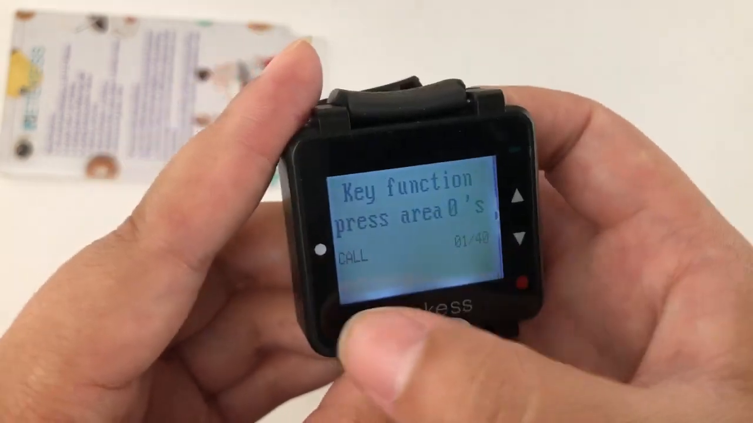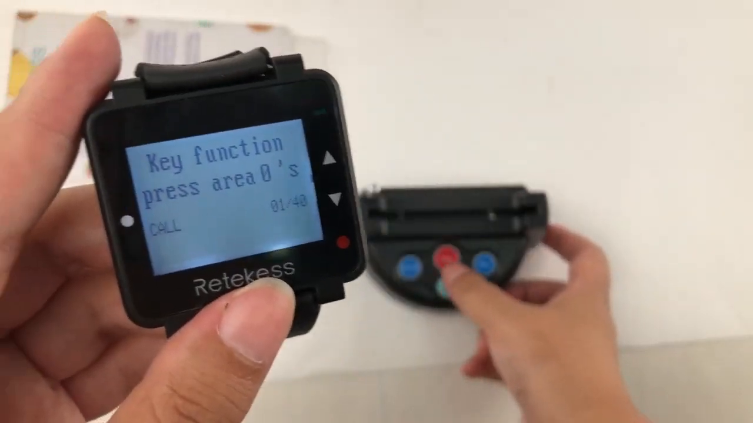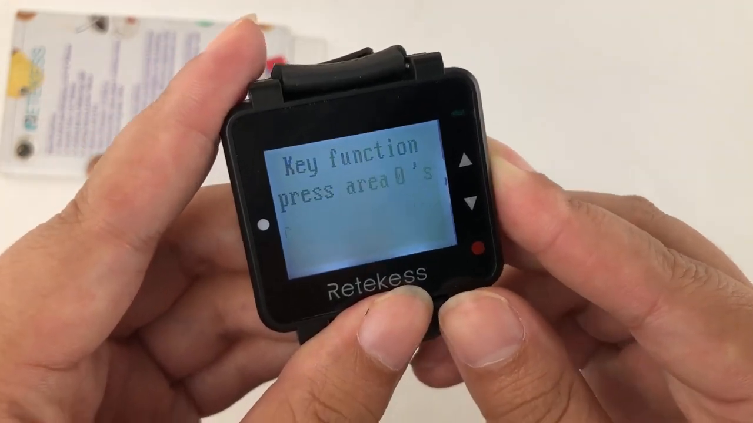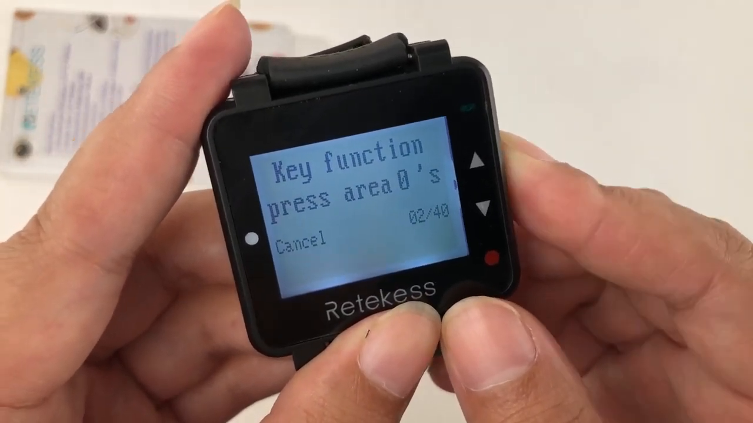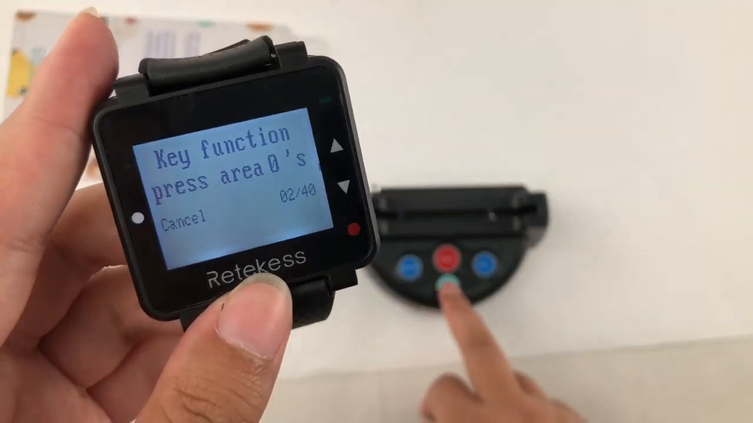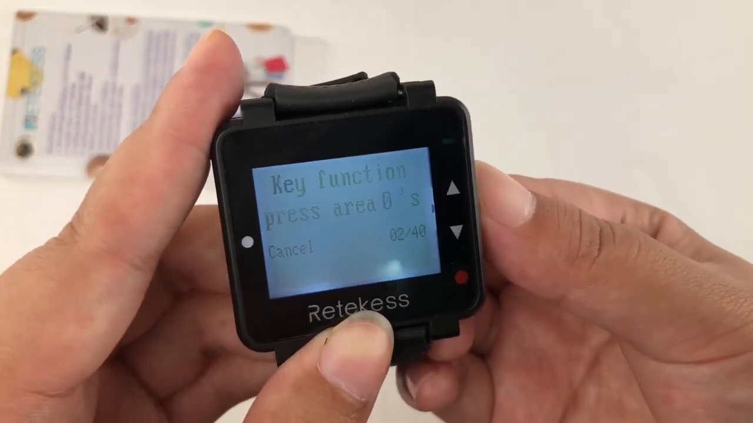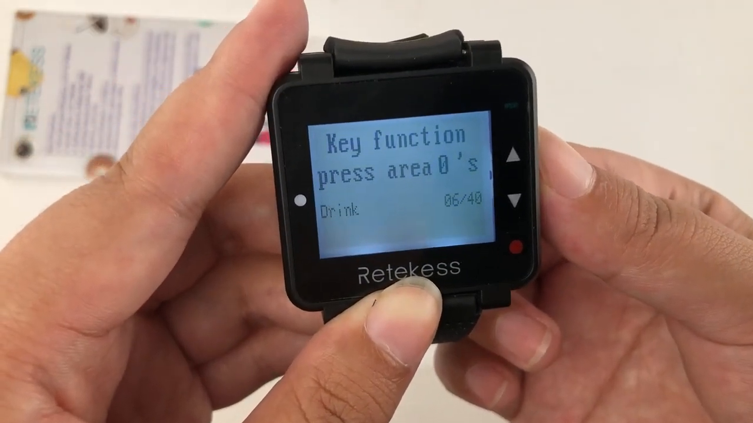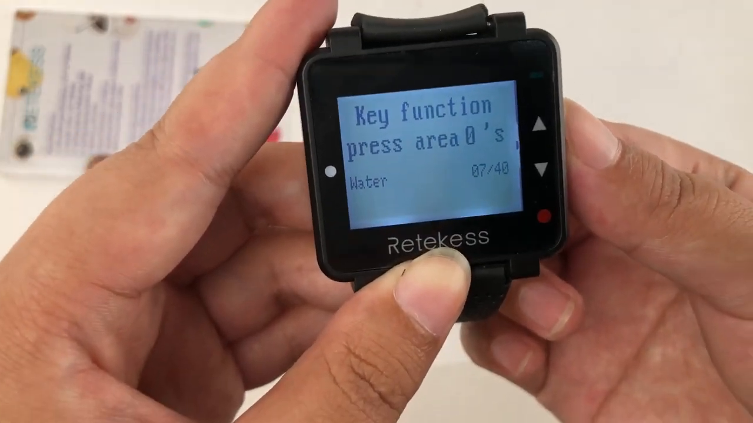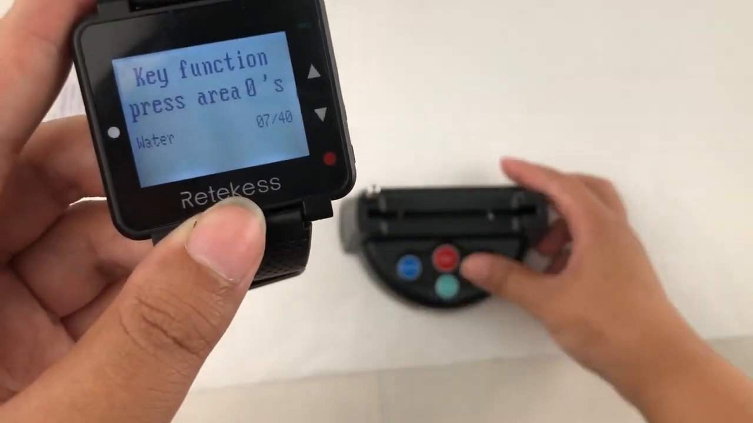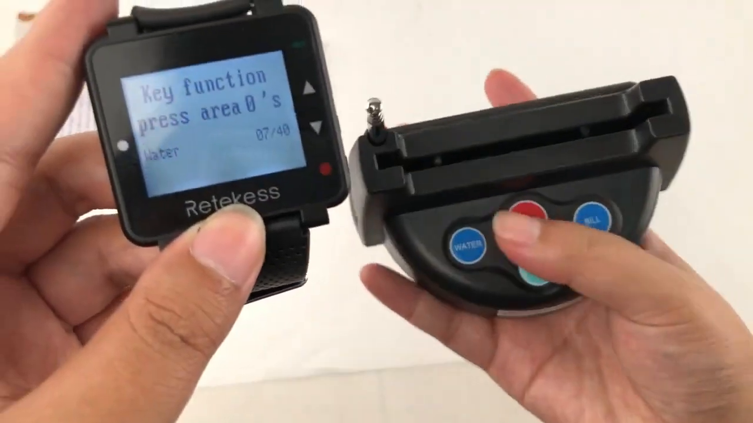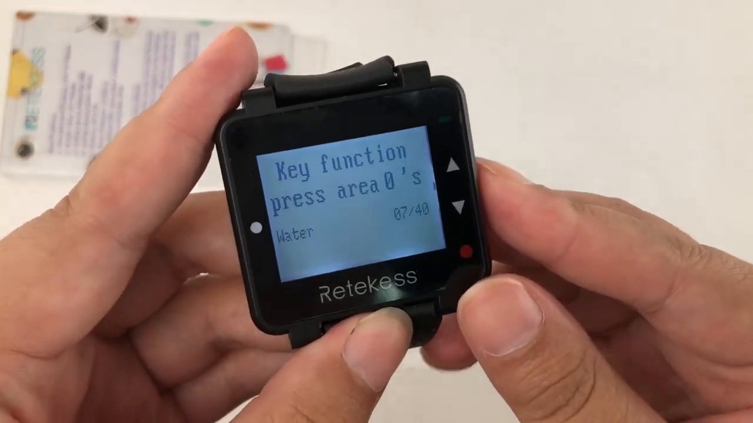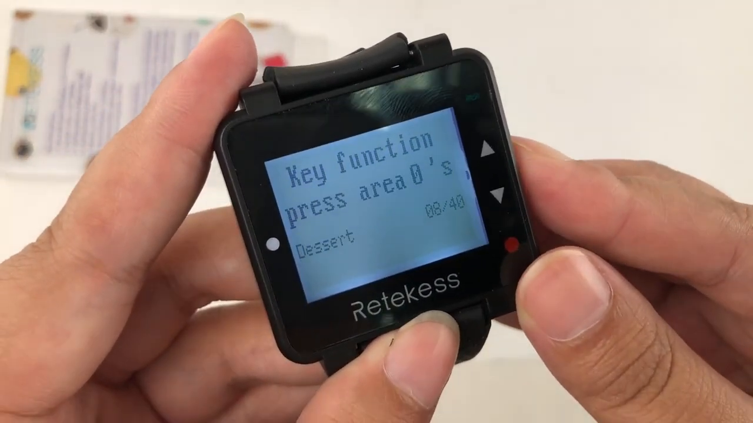Set. Call. Press the call button successfully, and then choose another key function. Cancel. Press the cancel. Okay. Pay. No pay. Order. No. Checkout. No. Drink. No. Water. Okay. Water. I found the water and press the water. Okay, successfully. And I will continue to select the bill.